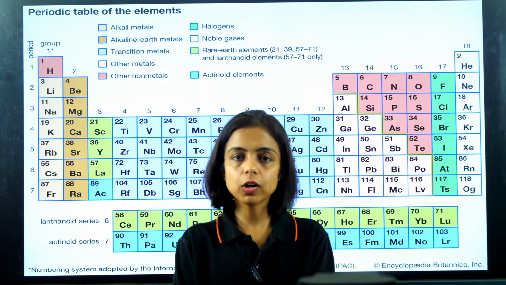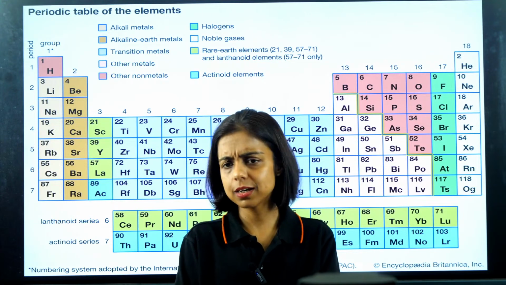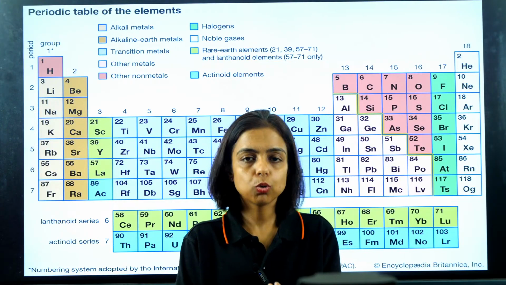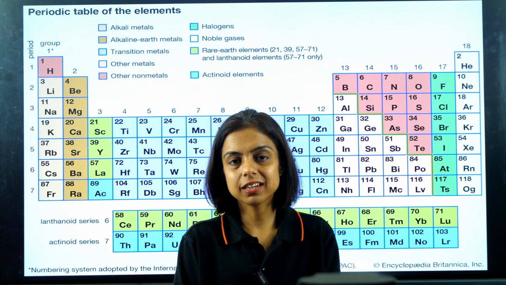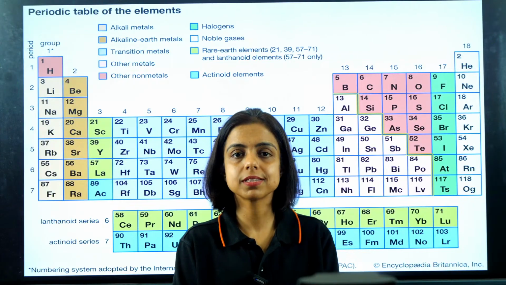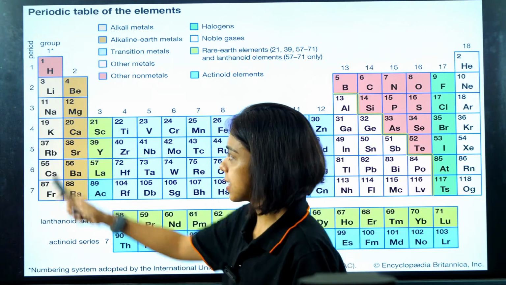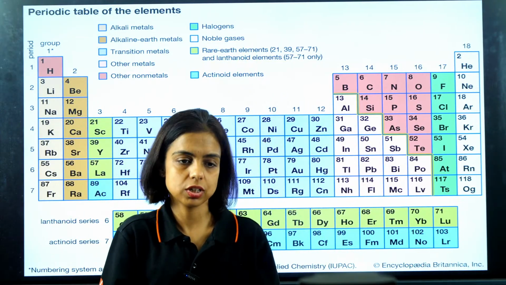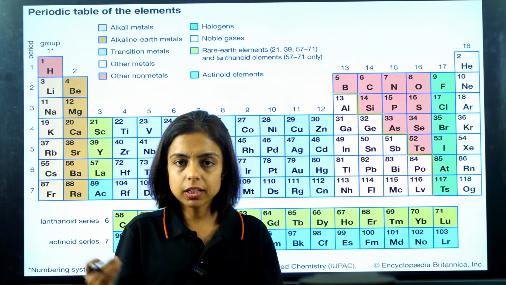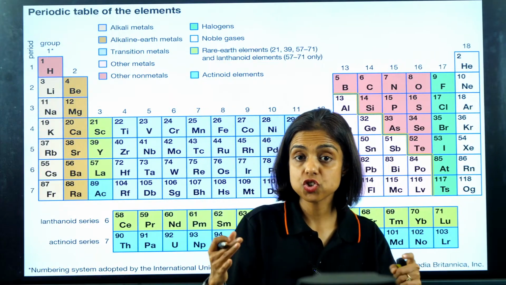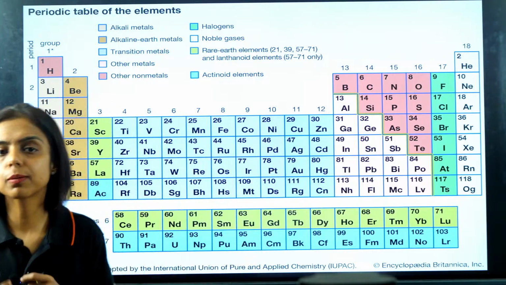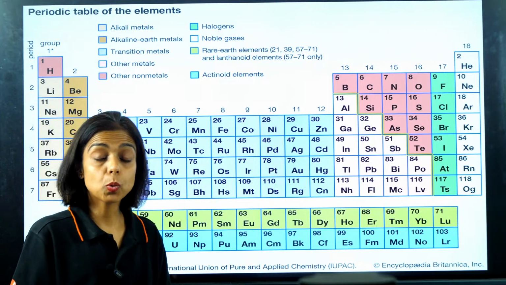If I move along the period, atomic size remains more or less the same. Why? Though it decreases, it doesn't decrease that much because the shell remains the same. In the second period, lithium, beryllium, boron, they all have the second shell as their valence shell, right? So as the valence shell number is the same, size is not changing much along the period. But what is changing?